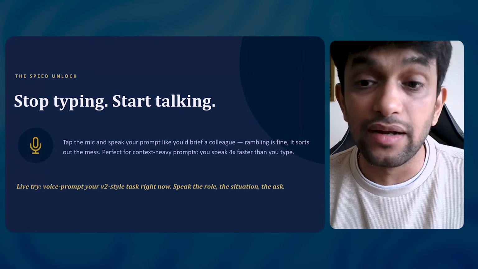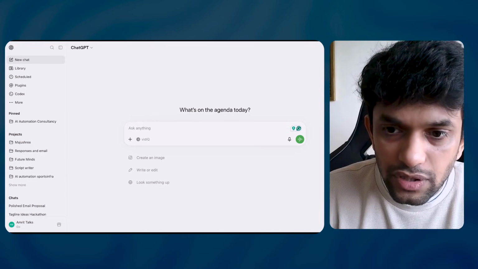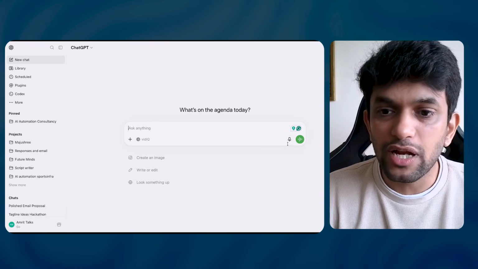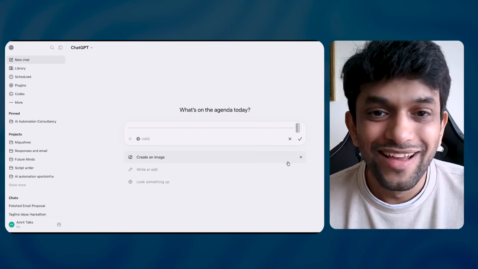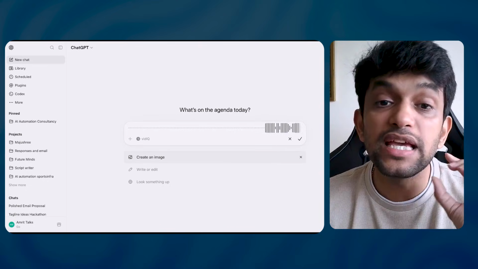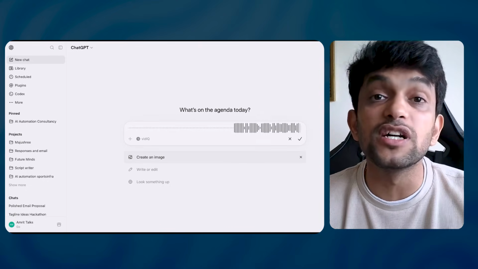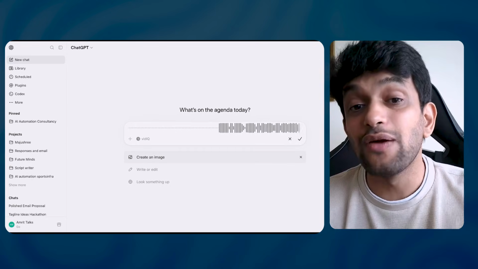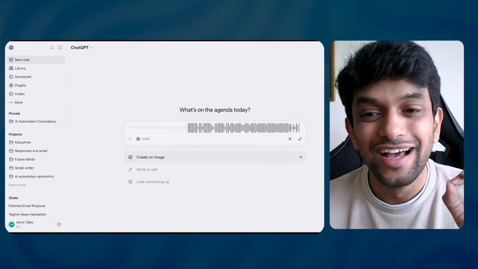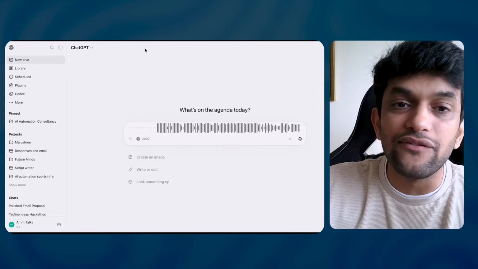Okay, please understand. You would have seen the mic feature on everything. I'm not sure if you can see on the chat box, there is a mic feature. Whenever I click on the mic, now it is recording whatever I'm saying. Always remember, your speaking speed is more than your typing speed. For example, I type at 40 words per minute, but when I am talking, I am at 120 words per minute. It is 3 times faster. And see, it records everything.